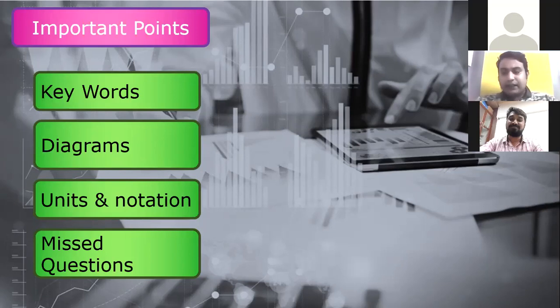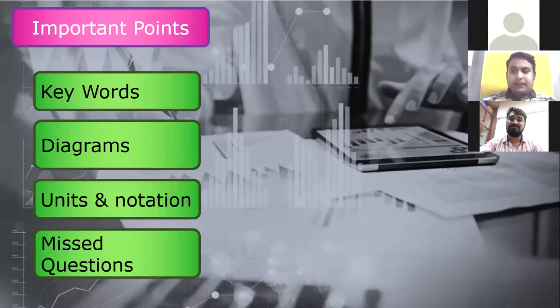I suppose they will take the heavy part of the second section, but section 1 would have common questions from all the chapters. Section 2 would be dominated by these chapters, especially the first three I mentioned, light and sound. And in current electricity, you can expect numericals, and you can expect a diagram from current electricity this time, and also household circuits. So we need to go through the diagrams again.